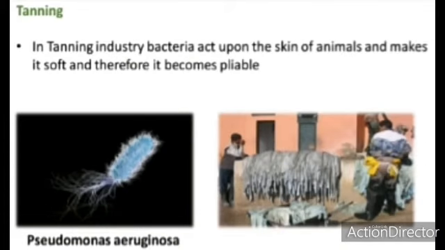This is the example which is used in the retting process. The second one is tanning. In the tanning industry, bacteria act upon the skin of animals and make it soft, and therefore it becomes pliable. You may know how handbags and wallets are made. They are made from the skin of animals. Why does it become so soft? In the tanning process, Pseudomonas aeruginosa is placed in that, and then only it becomes soft.